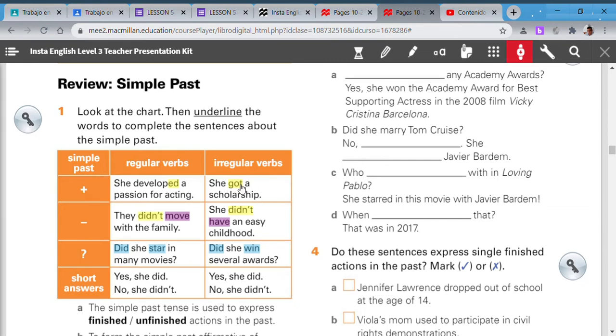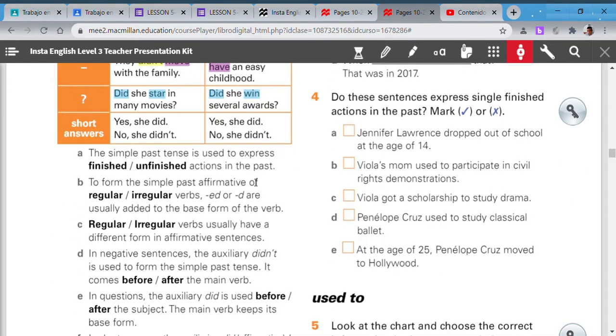So remember, got, have, had, win, won are irregulars. Okay. Now, here I have some verbs. The simple past tense is used to express finished action in the past. So, we're going to check it later.